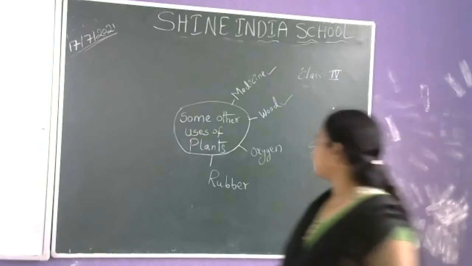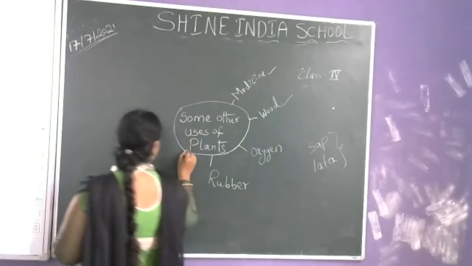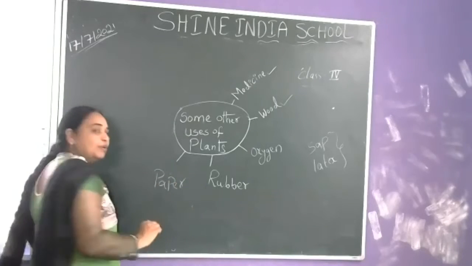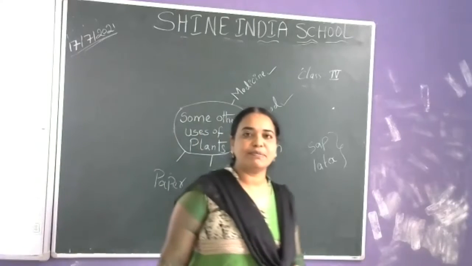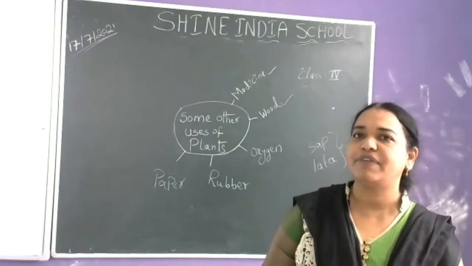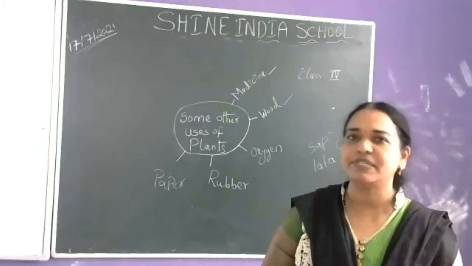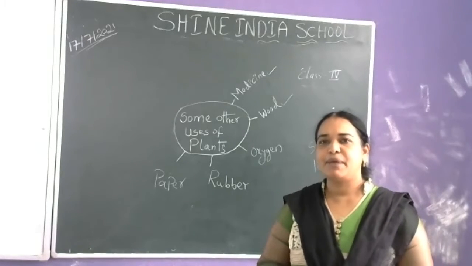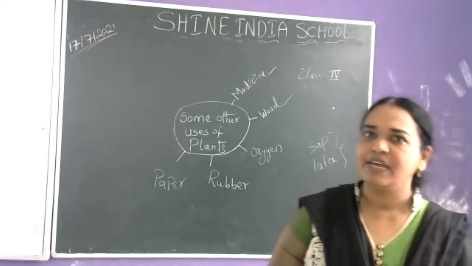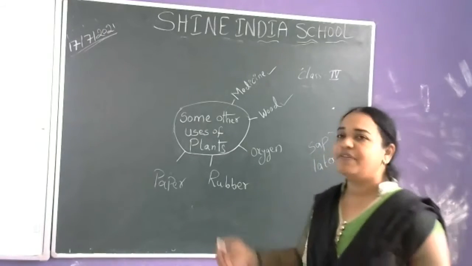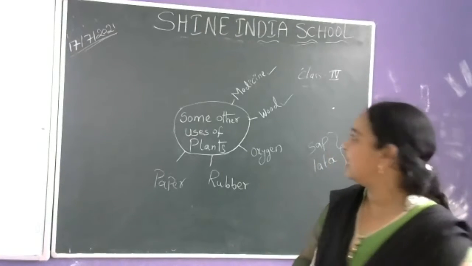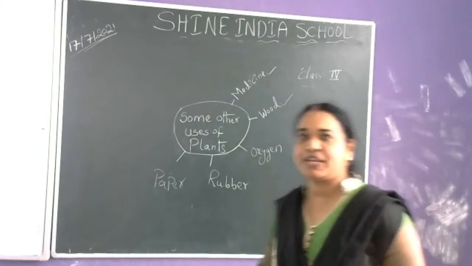And also we discussed paper. From which plants are we getting paper? What are the different plants useful for the manufacturing of paper, which we discussed yesterday? Can you give the examples? Bamboo, eucalyptus, subabul, pine, all these are the trees from which we can prepare paper. Like that, plants provide us with many things.